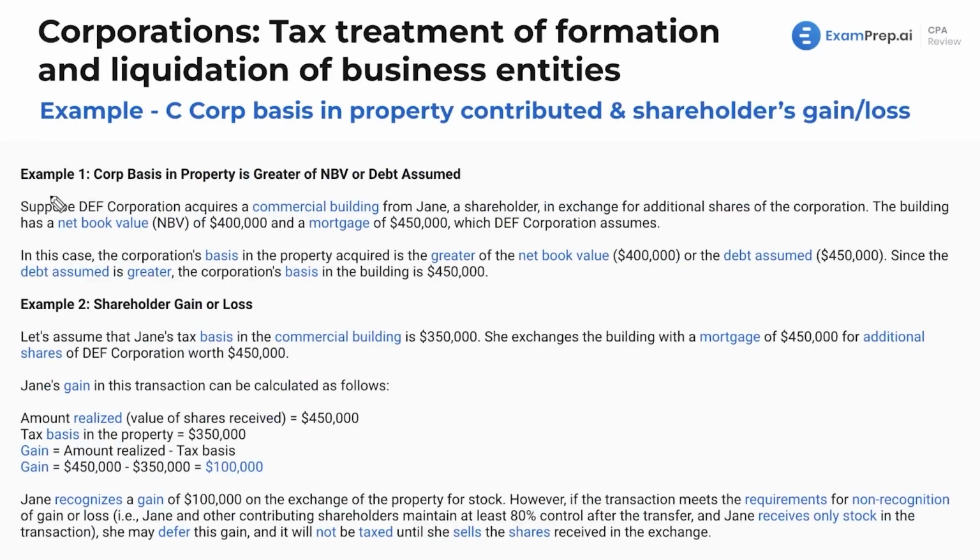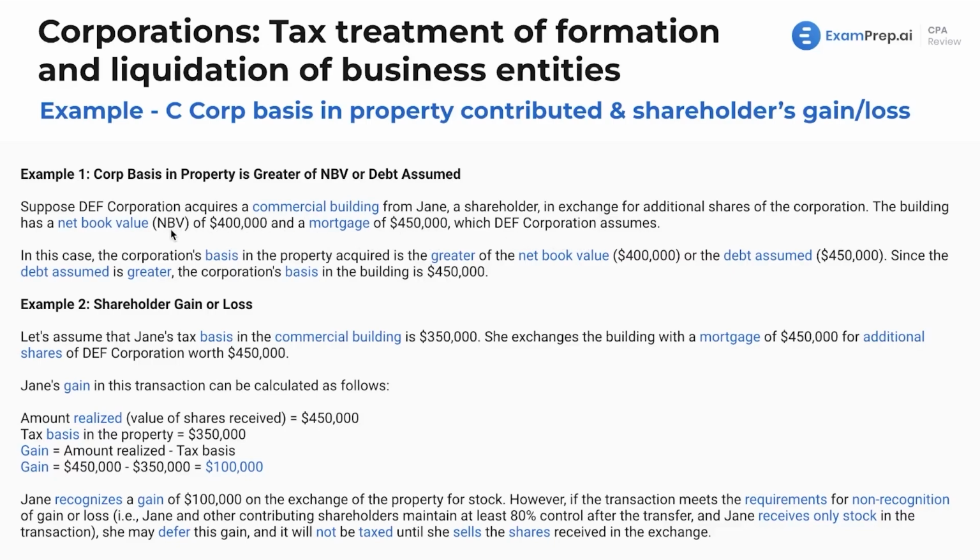Diving into our examples here. First off, for our first one, we've got a corporation's basis in property: greater of net book value or debt assumed. And as promised, we've got in this case a commercial building that is going to have a mortgage that's a liability. So DEF Corporation acquires a commercial building from Jane, a shareholder, in exchange for additional shares of the corporation. The building has a net book value of $400,000 and a mortgage of $450,000, which the company is going to assume. They're taking on the mortgage as well.